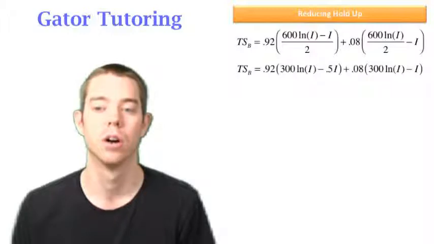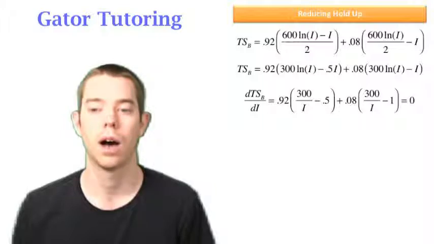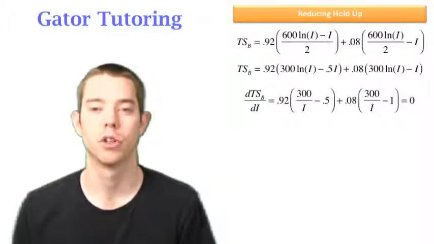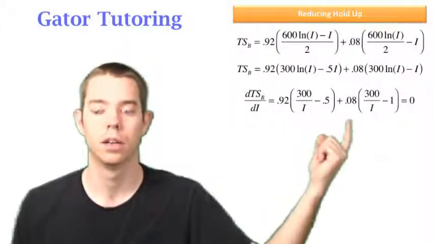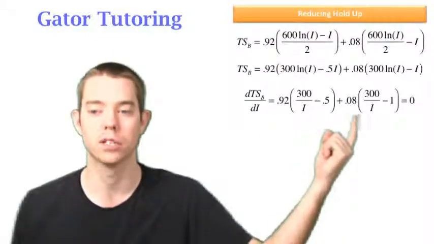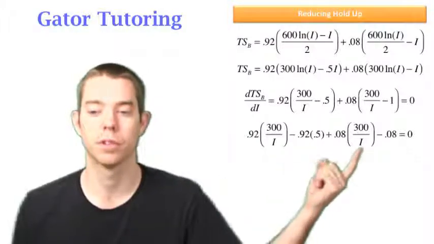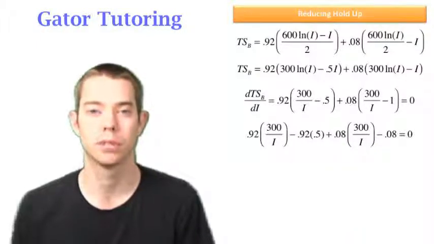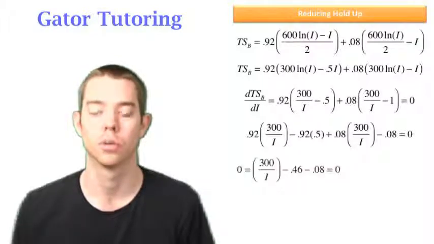So we take the derivative, or we can simplify first. We take the derivative with respect to I, and I always leave the probabilities outside of the parentheses. It makes the derivative a lot nicer. But we also notice it does something else helpful. This 0.92 is going to be multiplied by that, 300 divided by I, and this 0.08 is going to be multiplied by 300 divided by I, and then we can distribute through the 0.92 to the 0.5 and the 0.08 to the -1. But we see 0.92 times the thing in parentheses plus 0.08 times the thing in parentheses is just going to give us 1, so we can get rid of that. And now start to combine like terms and solve for I.